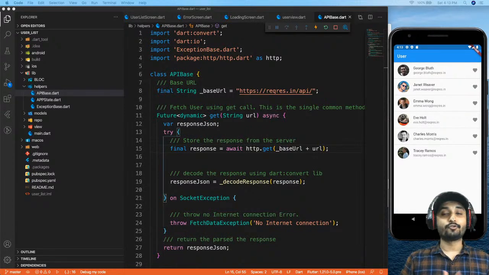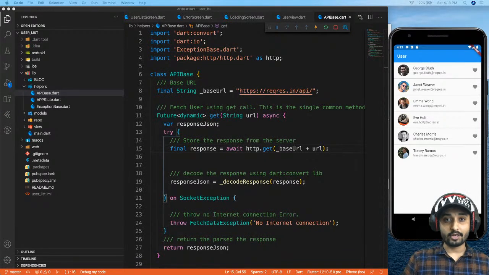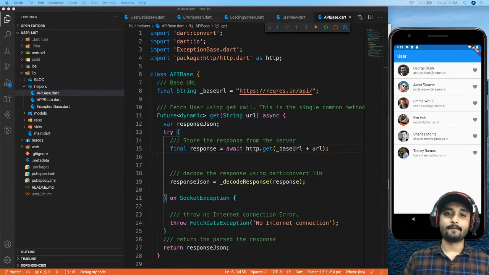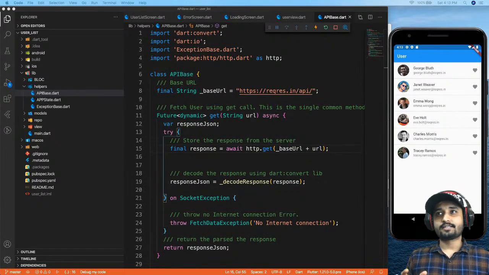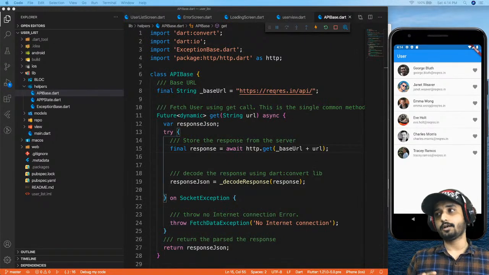So today we are going to see about HTTP calls and managing your code, structuring your code, and how you can reuse your code again and again. And tomorrow we are going to see how you can use Hive, which has been getting so popular nowadays in Flutter, and how you can store your data in local storage or in your app to use it when you are offline or when you don't have an internet connection on your phone, right?